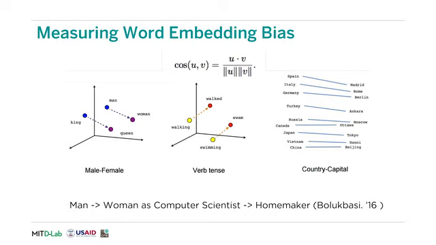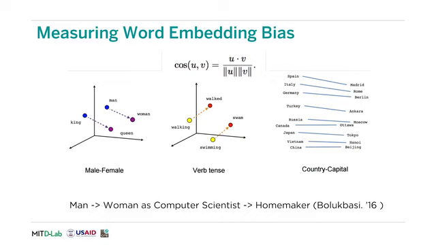Word embeddings encode text into vector spaces where distances between words describe a certain semantic meaning. This allows one to complete the analogy of man is to woman as king is to queen. Unfortunately, researchers Tolga Bolukbasi and others found that even for word embeddings trained from Google News articles, there exists bias in word embedding space where the analogy becomes man is to woman as computer programmer is to homemaker, another word for housewife. This is concerning, given that word embeddings could be used in natural language processing applications devoted to predicting whether someone should get a certain job.